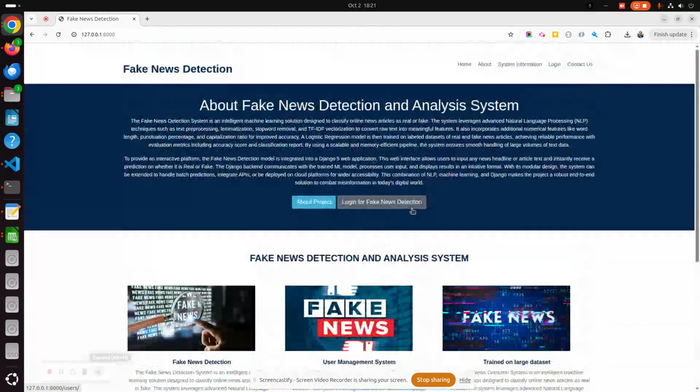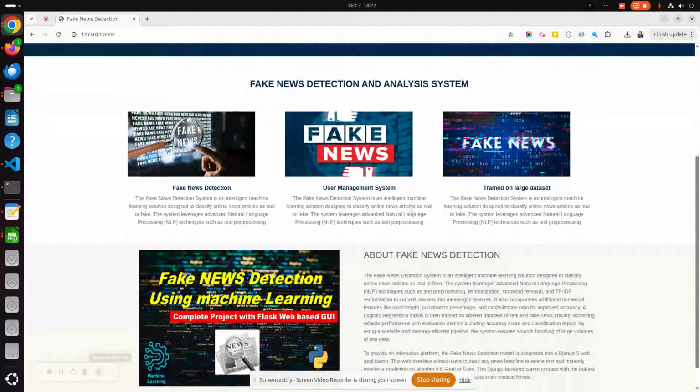Normally if you search this project on the internet, what you will get is a Jupyter notebook where you enter all of the text, or a CLI version where you put the text and it will show whether the news is fake or not. So we converted that Jupyter notebook or CLI version of the project into a web interface. Here we created a proper web interface and model files, and using those model files we are predicting whether the news is fake or real.